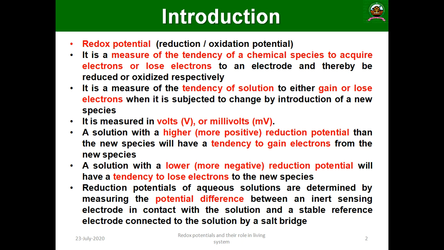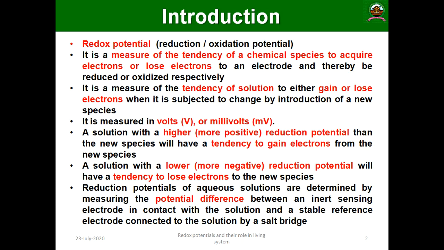It is the measure of the tendency of the solution to either gain or lose electrons when it is subject to a change by introduction of a new species, and generally this is measured in volts or millivolts.